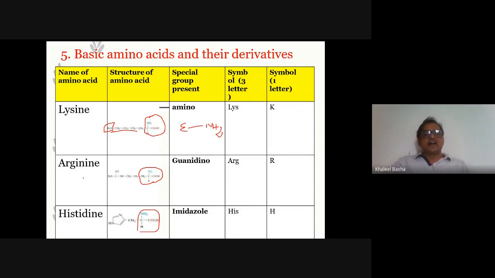That is lysine. And arginine has the guanidino group. This is the guanidino group, the specified side group, and this other group is called the imidazole group. So the imidazole group, guanidino group, and eta amino group correspond to histidine, arginine, and lysine respectively.